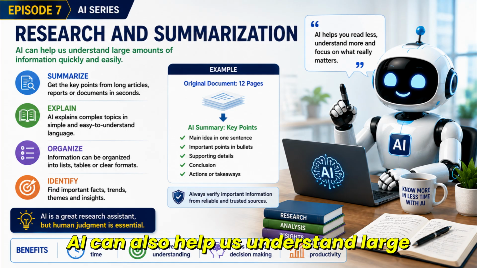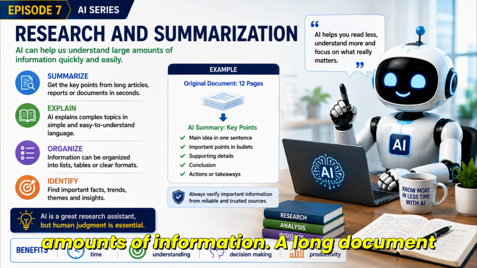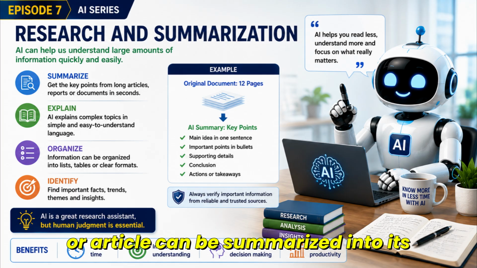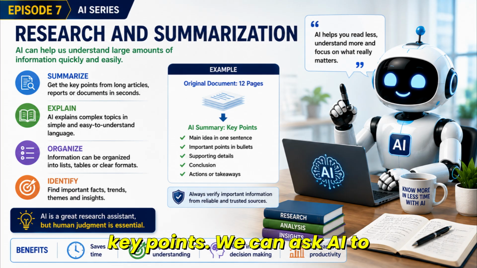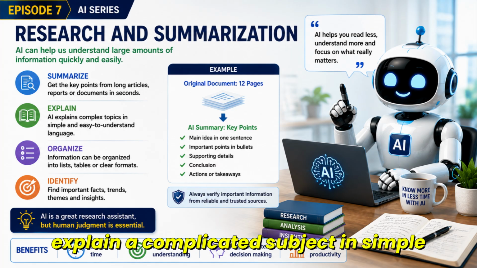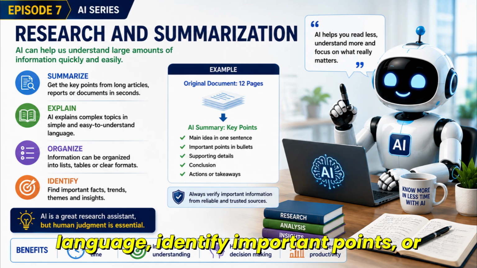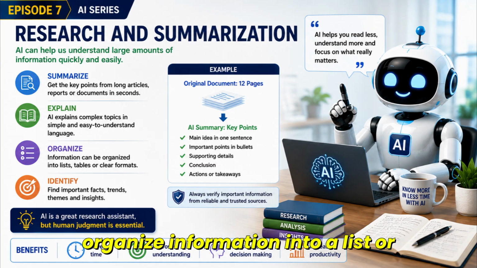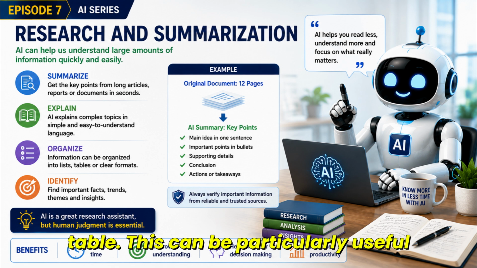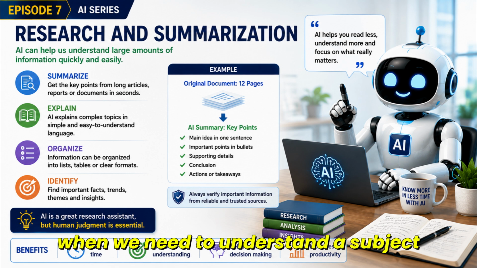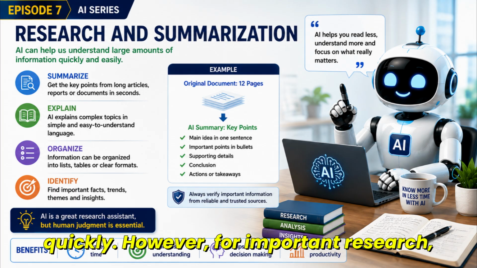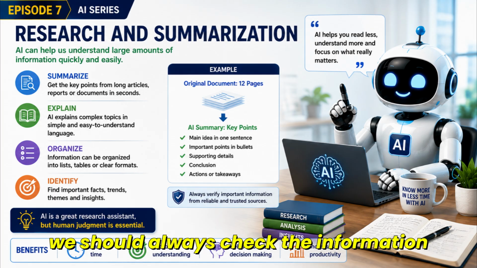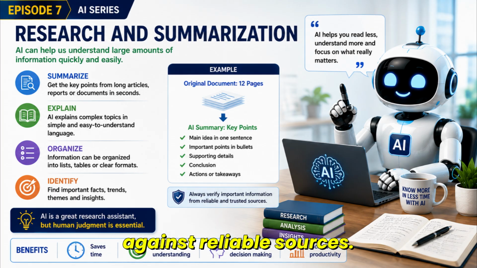AI can also help us understand large amounts of information. A long document or article can be summarized into its key points. We can ask AI to explain a complicated subject in simple language, identify important points, or organize information into a list or table. This can be particularly useful when we need to understand a subject quickly. However, for important research, we should always check the information against reliable sources.